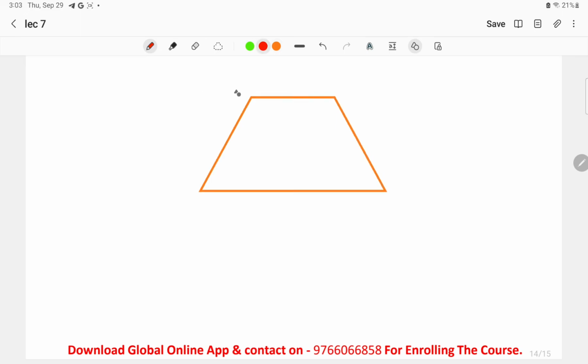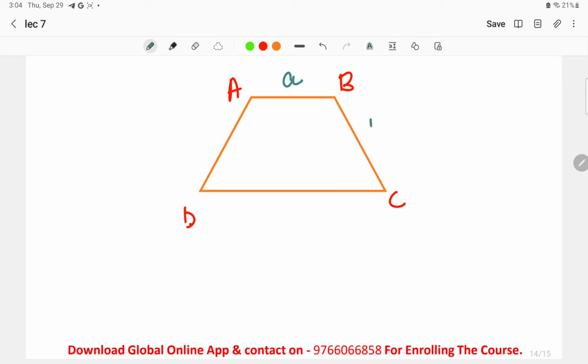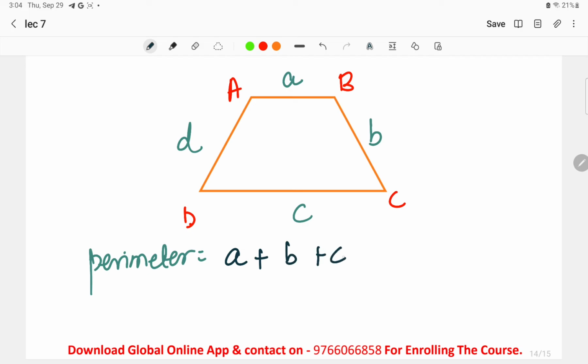Okay, here ABCD is the trapezium. Here the sides are a, b, small c. I'll draw with a different pen so that you will understand it properly. This is a side, this is b side, this is c side, and this is d side. Now to find the perimeter, we add all the sides. As we know, perimeter is the summation of boundaries. So a plus b plus c, when we take the summation of all the sides, we will get the perimeter of the trapezium.